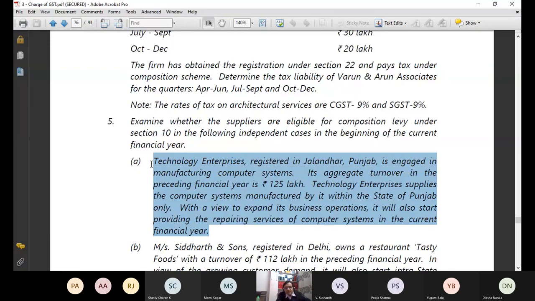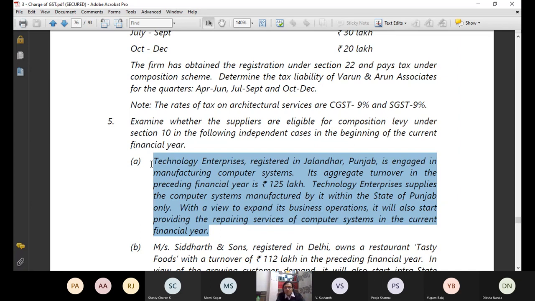Technology Enterprises registered in Jalandhar, Punjab. I'm not concerned with Jalandhar. I'm concerned with the state Punjab. Is engaged in manufacturing. Every word has a relevance. So this person is a manufacturer of goods, and the name of the good is computer system. Its aggregate turnover in the preceding financial year, last year, was 125 lakh. Now for Punjab, if last year turnover did not exceed 1.50 crore rupees, then this year I can opt for composition levy. This is one point.